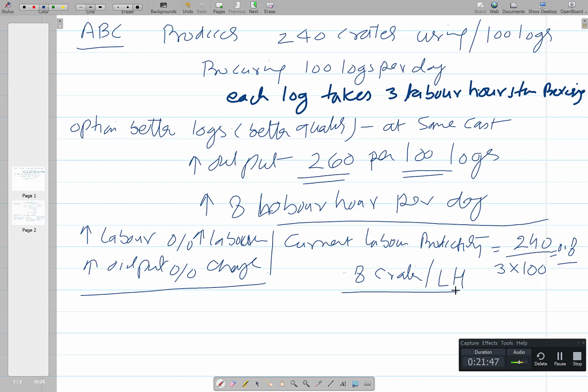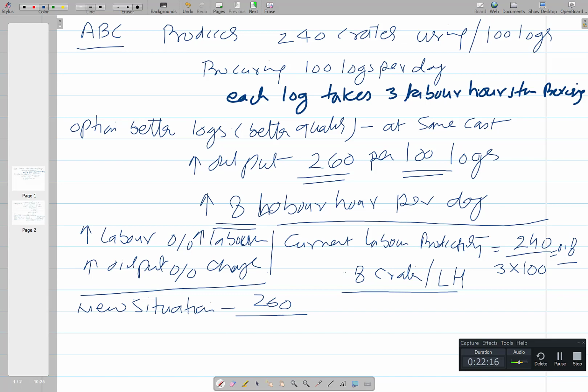Okay, when the situation is improved, the buyer is changed as the owner thought of. In the new situation the output is 260, and it required for processing 8 extra hours per day.